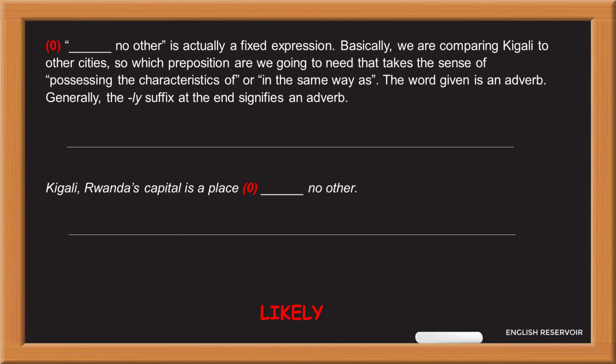No other is actually a fixed expression. Basically, we are comparing Kigali to other cities. So which preposition are we going to need that takes the sense of possessing the characteristics of, or in the same way as? The word given is an adverb. Generally, the ly suffix at the end signifies an adverb.